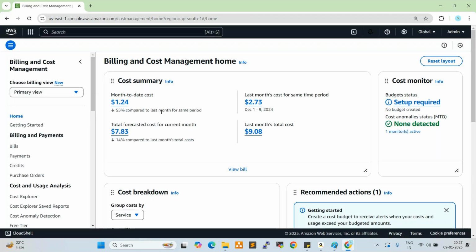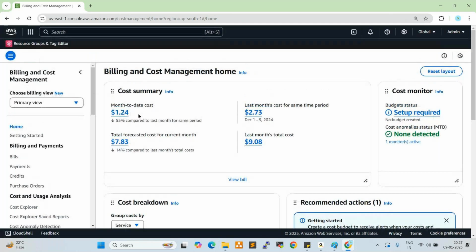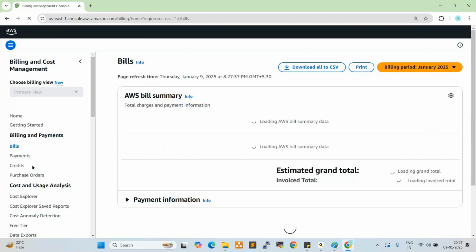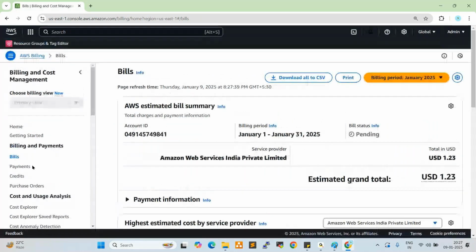So this is my month to date cost, last month cost, and the same time period last month. This is the billing and the forecast. If you want to check previous month bills, click on bills. Nothing will happen; sometimes it will show you $1, $2, so nothing to worry. But once practice completes, you can delete the resources. You can stop the resources.